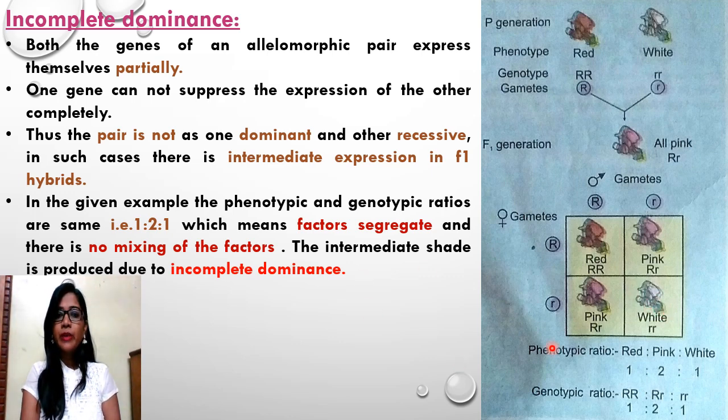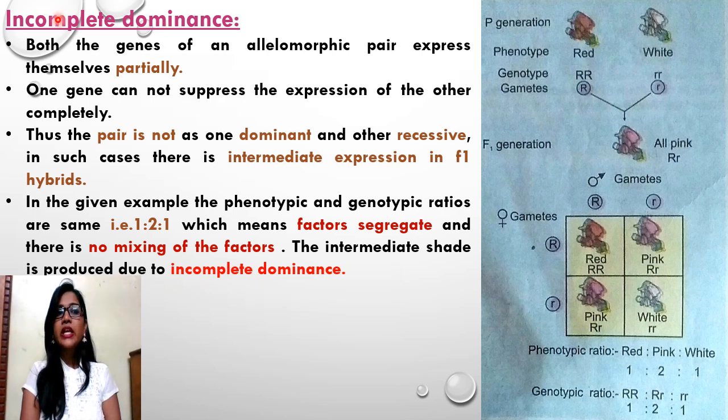So the phenotypic ratio is 1:2:1 and the genotypic ratio is again the same, 1:2:1, which means factors segregate and there is no mixing of the factors. So the intermediate shade is produced due to incomplete dominance.